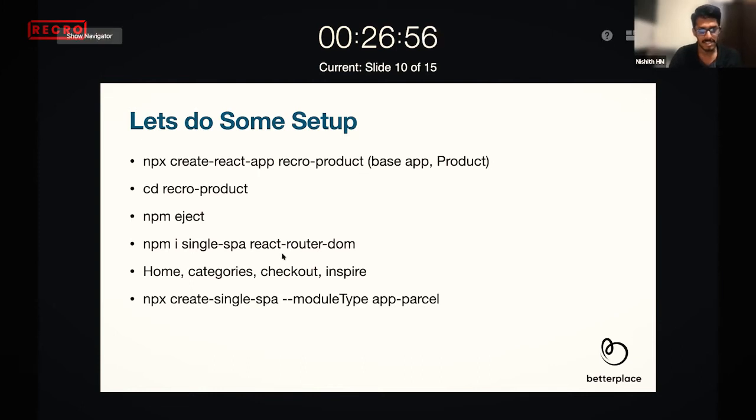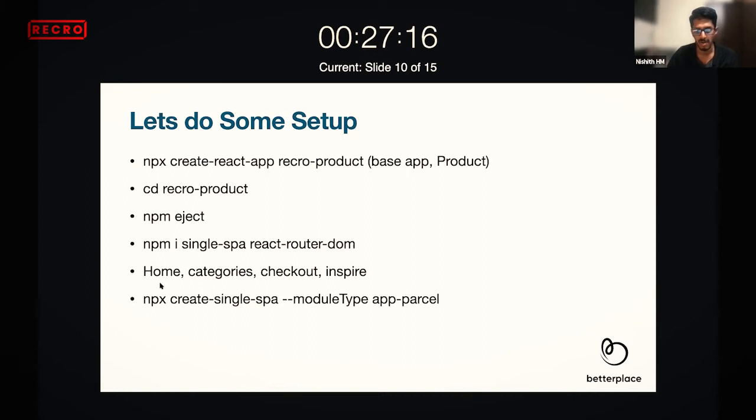So this is the main application. I have already done the setup. This is not a part of the live session because it's pretty straightforward. And I'm creating around 4 applications. The first application is called home, the second application is called categories, the third application is called checkout, and the fourth is called inspire.